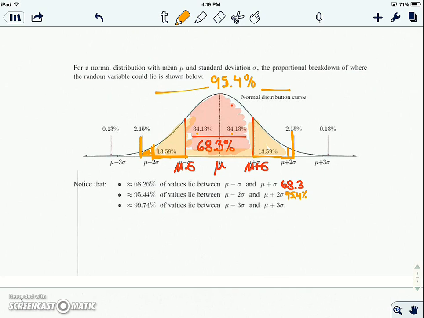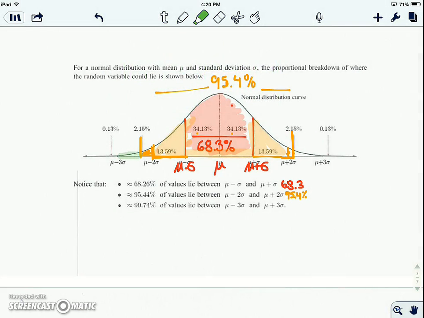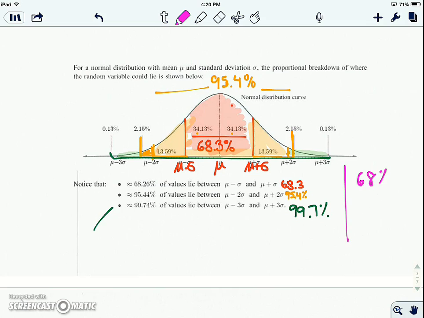Okay. And then we could go one more out, picking up these tails for 3 standard deviations. And that would give us 99.74%, or for IB, we'd say 99.7. Okay, if we're not rounding, you often hear this: 68, 95, 99.7. So let's use that to our advantage.